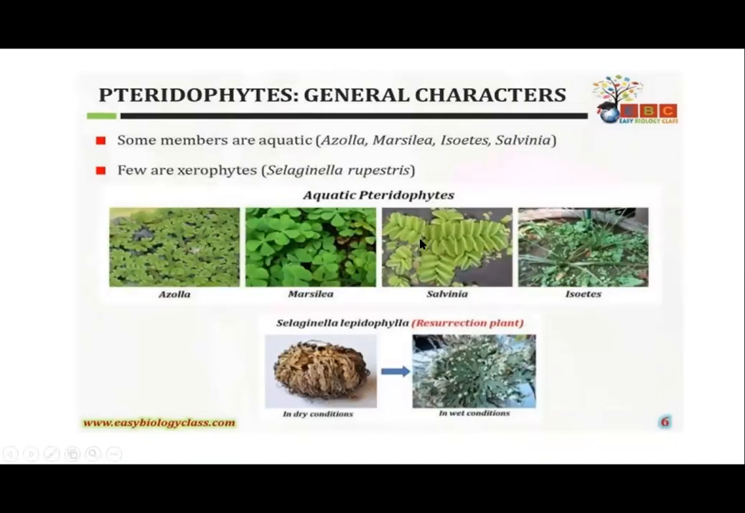There are certain plants which are also aquatic among the pteridophytes, like Azolla, Marsilea, Isoetes, and Salvinia. These are some of the aquatic forms, and a few are xerophytes also, like Selaginella. But the majority of the pteridophytic plants are terrestrial; they acquire the terrestrial habitat.